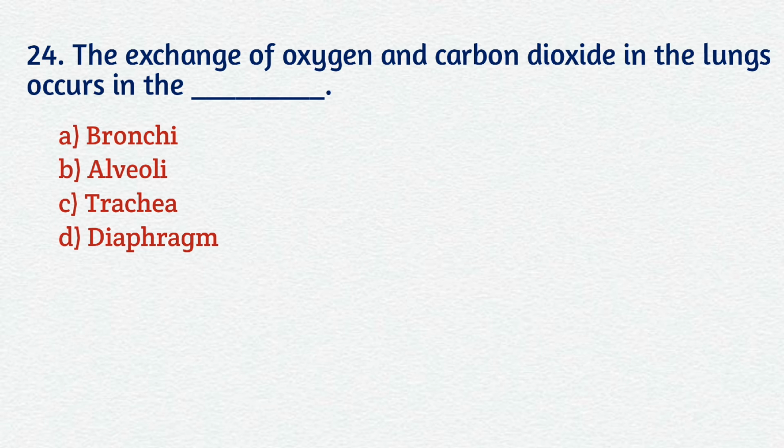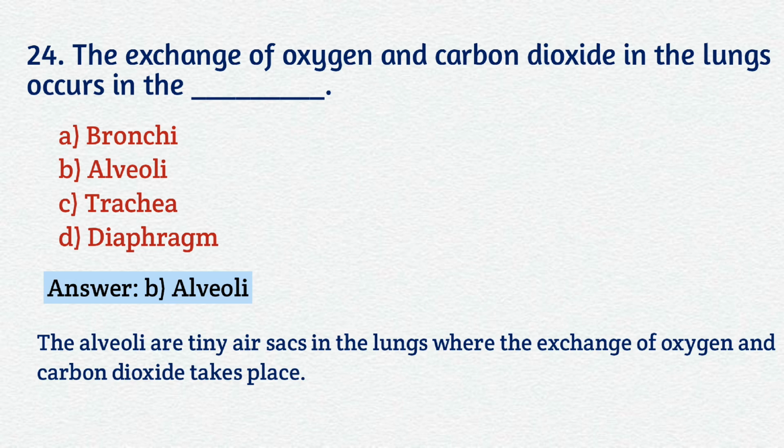Question number 24. The exchange of oxygen and carbon dioxide in the lungs occurs in the A. Bronchi, B. Alveoli, C. Trachea, D. Diaphragm. Your correct answer is B. Alveoli. The alveoli are tiny air sacs in the lungs where the exchange of oxygen and carbon dioxide takes place.